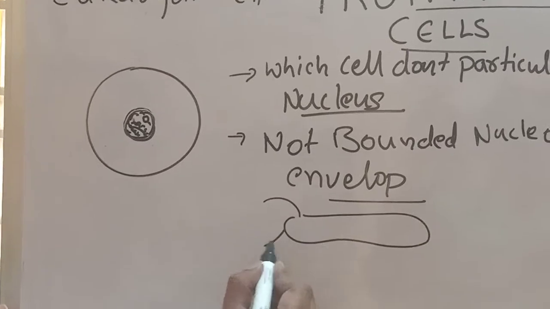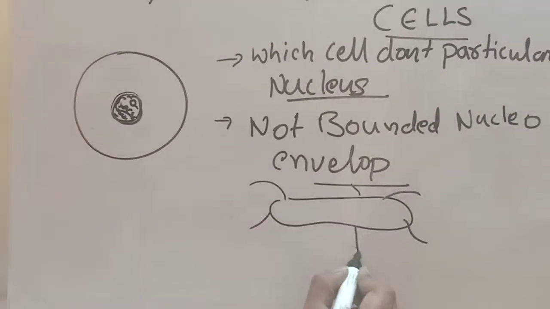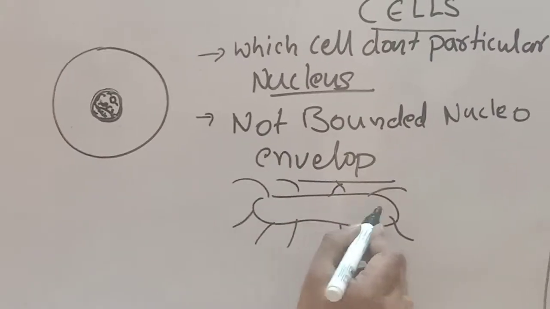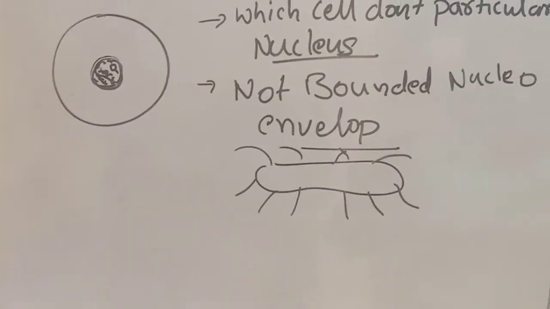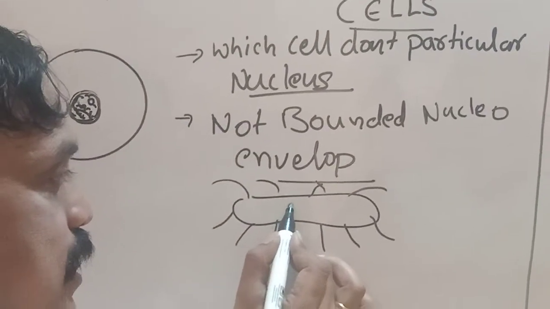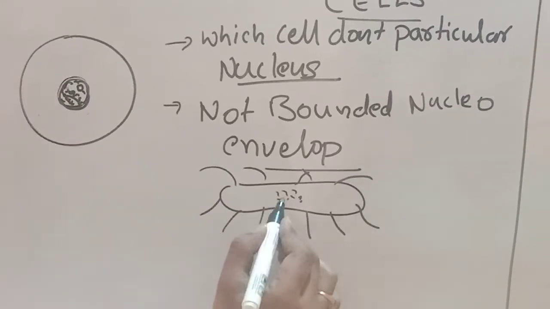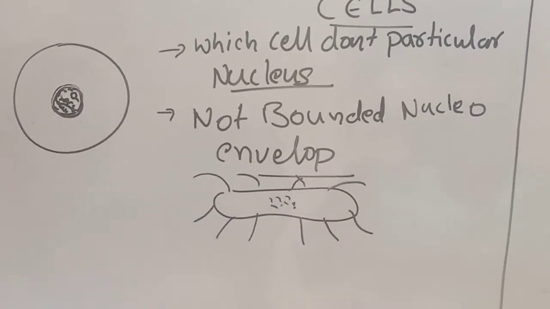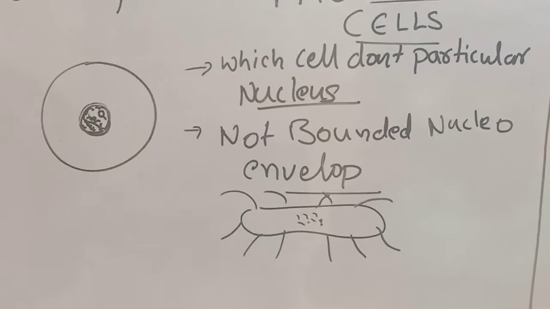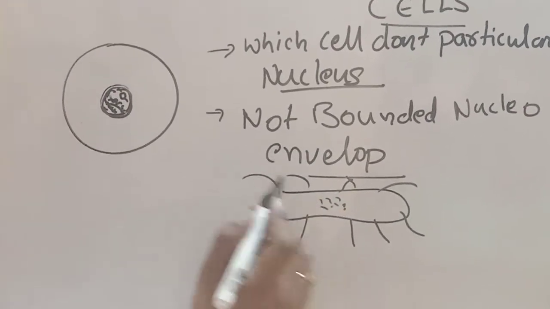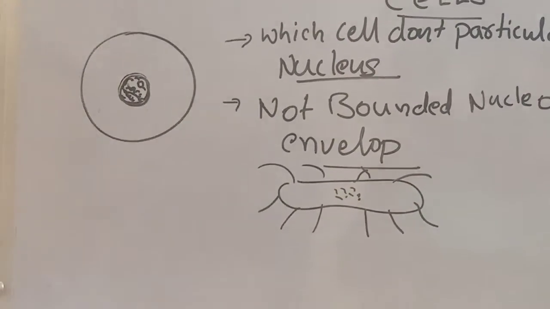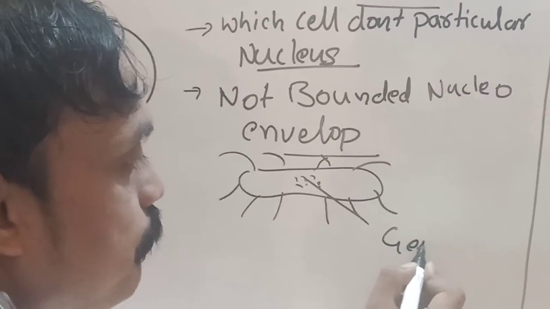But in prokaryotic organisms like bacteria, for example, the nucleus is not covered with a nucleoenvelope. It is not bonded or covered. Just genetic material is present.